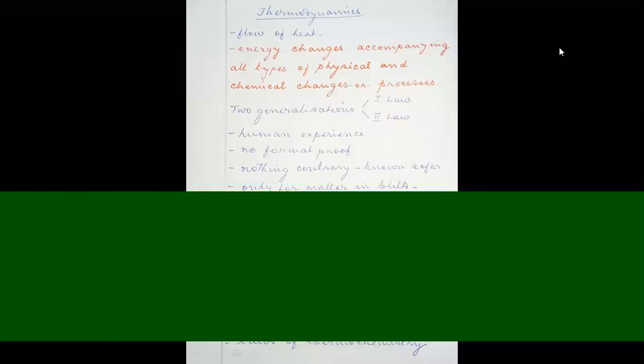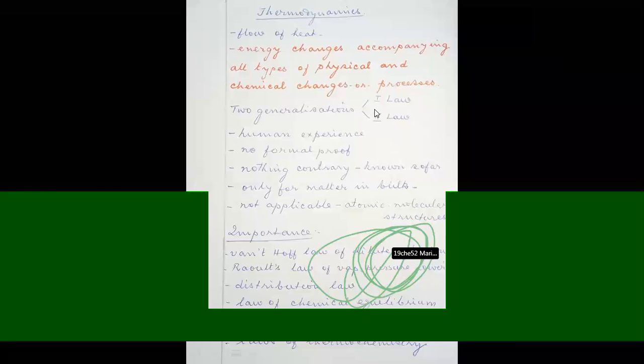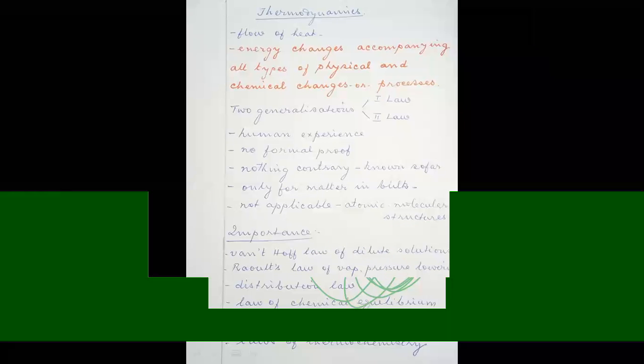For example, melting of ice, or any other chemical change like the reaction of calcium oxide with water. These are all physical and chemical changes which are always accompanied by an energy change.